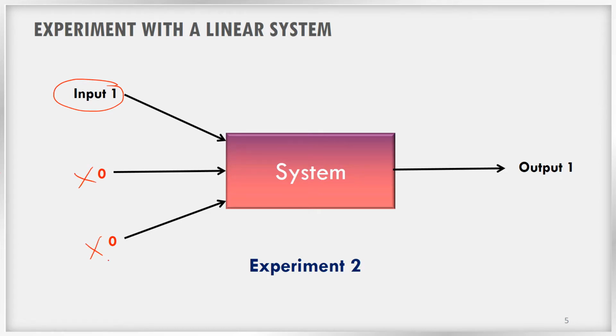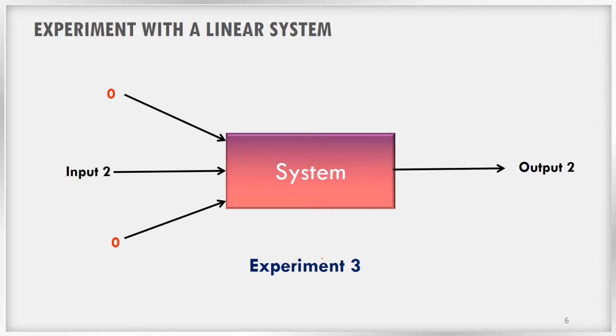That means I am turning off the inputs to the other input terminals. The same system. Now you can see that I am getting an output, that is output 1. So please note that this output 1 is only because of input 1, because the other inputs are 0. So let us call this experiment number 2.